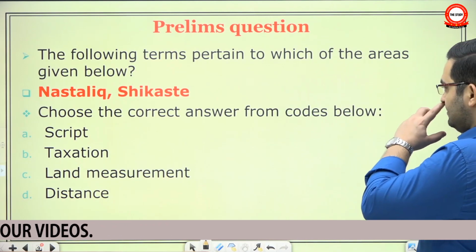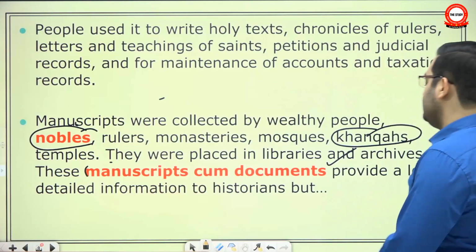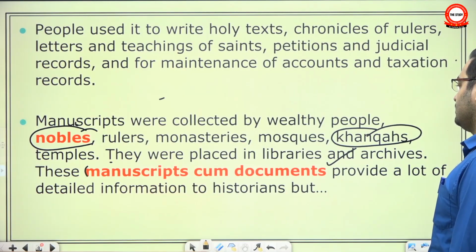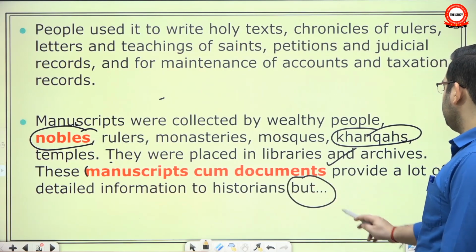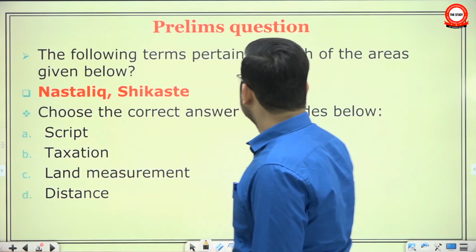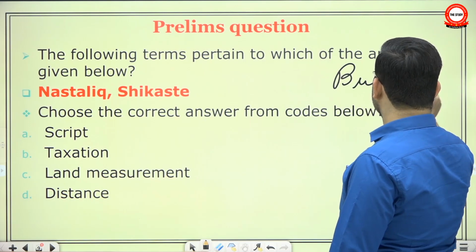Now, here we said that they were placed in libraries and archives. These manuscripts cum documents provide a lot of detailed information to the historians. But now, what is this 'but'? We will come to it soon. Okay, let me write down this 'but' here so that we recall what we were discussing.